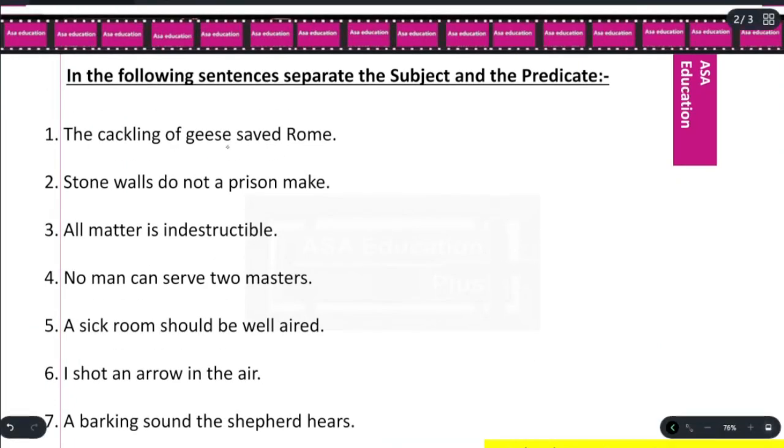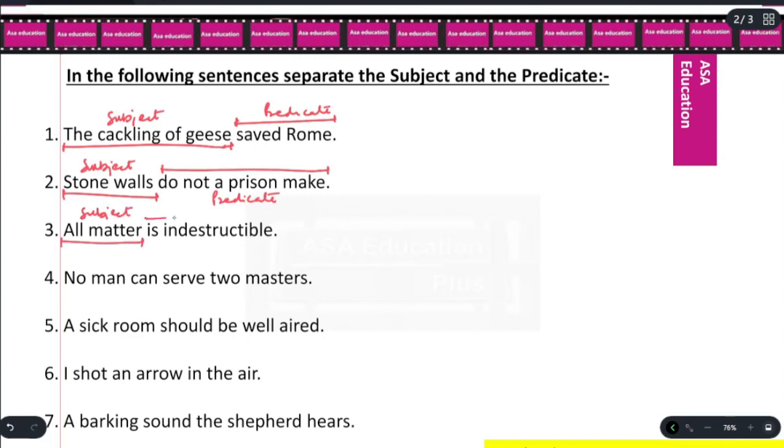The cackling of geese saved Rome. The cackling of geese, ये हुआ आपका subject. Saved Rome, predicate. Stone walls do not imprison me. Stone walls, subject. Do not imprison me, predicate. All matter is indestructible. All matter, subject, is indestructible, predicate.